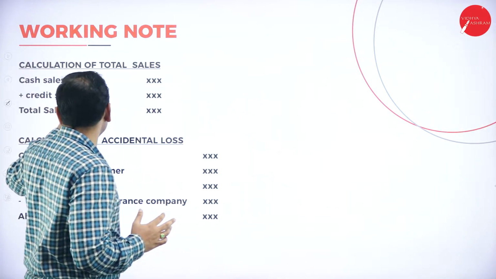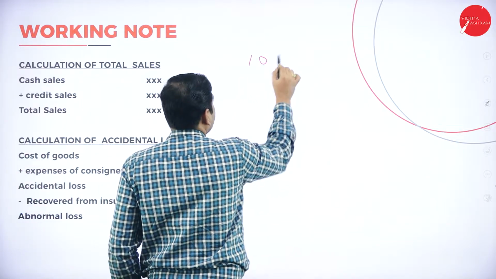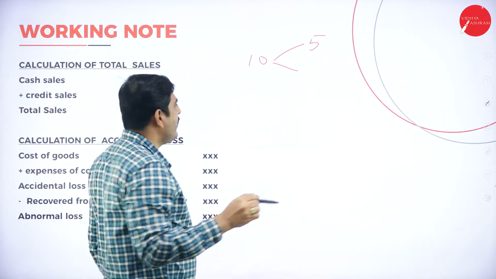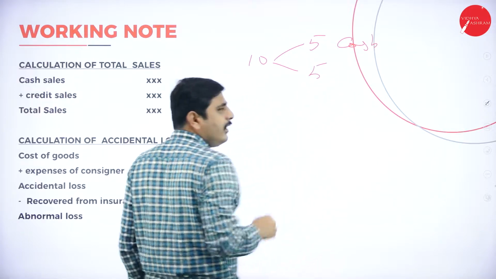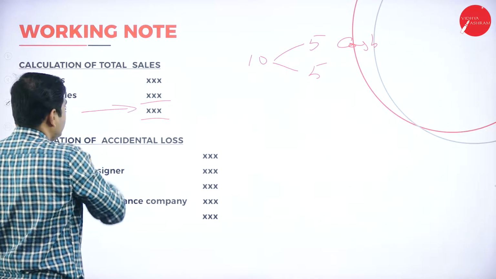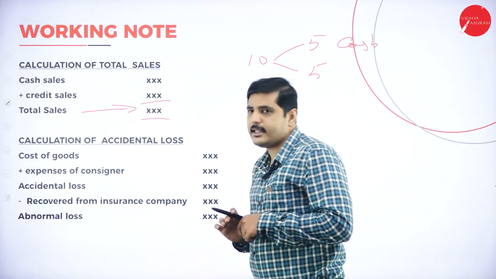So add both the sales, cash sales and credit sales. For example, I sent 10 goods. Out of 10 goods, 5 goods, 5 bikes or 5 cycles, he sold for cash. The remaining 5 he sold on credit. So add both the amounts, and you will get total sales. Next point, calculation of accidental loss.